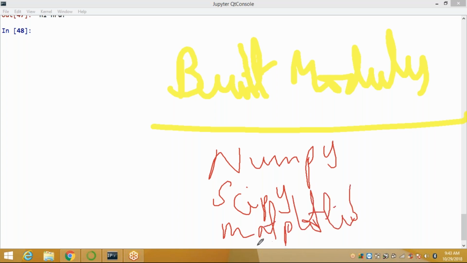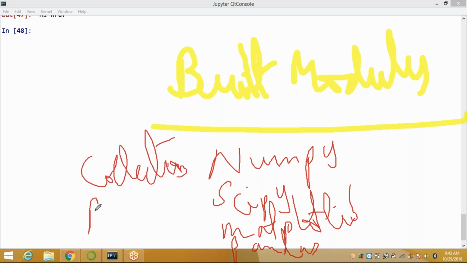This displays the different types. You can generate different types of graphs or charts. Next, pandas. Pandas is basically used when you want to apply statistical analysis, or you can use collections, fractions, math. Okay. So many built-in modules are available.